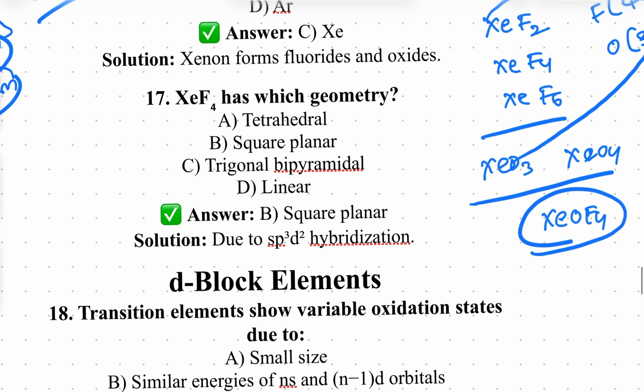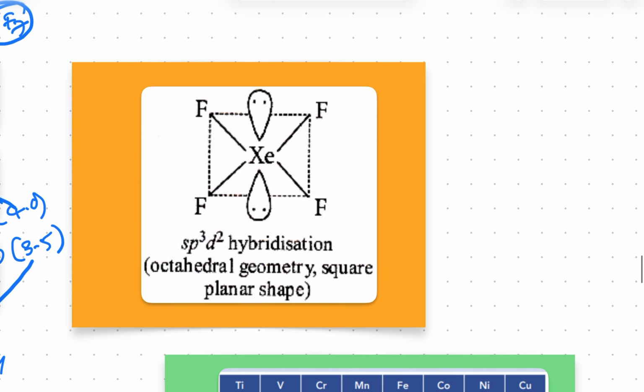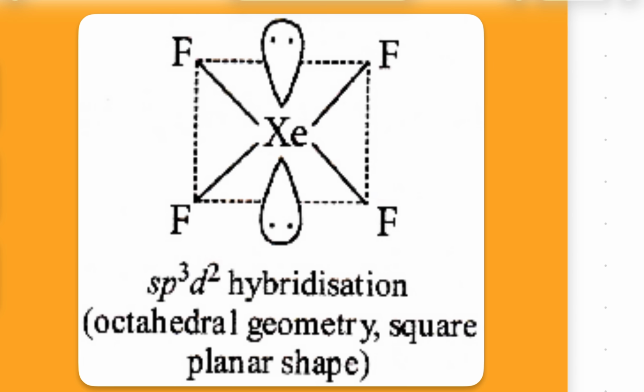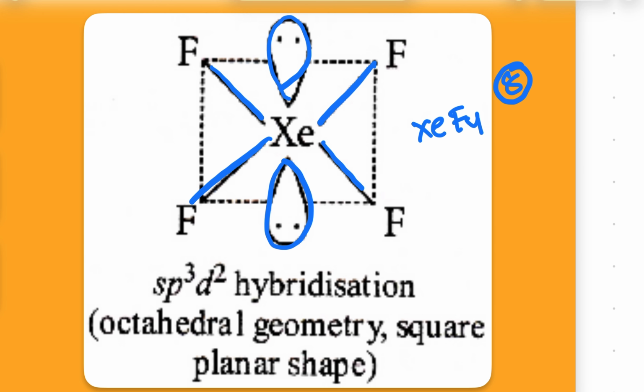That's it. Next question. XeF4 has which geometry? Very important. Your question's answer is given wrong actually. The given answer is square planar, but the geometry is octahedral, and the shape is square planar. I will show you this. See here the lone pairs, and here the bond pairs. Xenon tetrafluoride. Clear? It is the eighth group. Eighth group means how many electrons? One, two, three, four bond pairs, then lone pairs five, six, seven, eight. So this is sp3d2 hybridization.